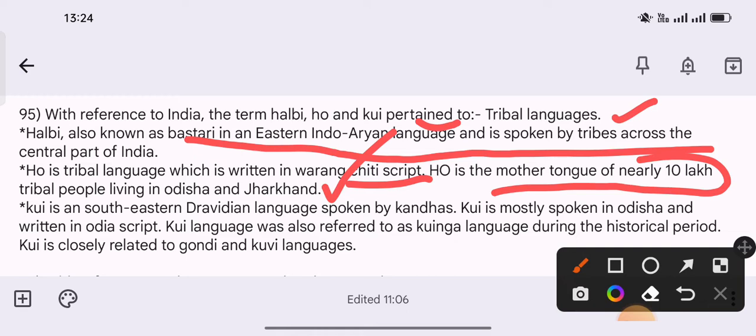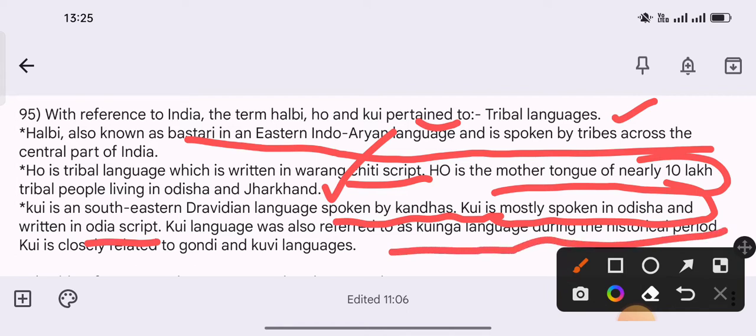Kui is a southeastern Dravidian language spoken by Kandas. Kui is mostly spoken in Odisha and written in Odia script. Kui language was also referred to as Kuinga language during the historical period. And one more fact about Kui language is it is closely related to Gondi and Kuvi languages.